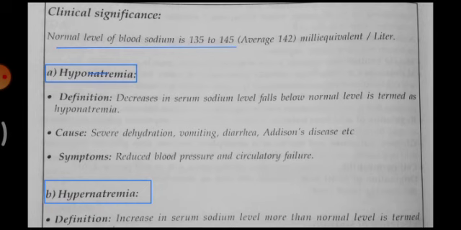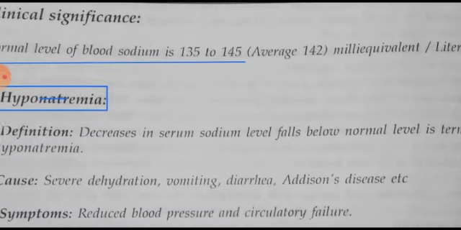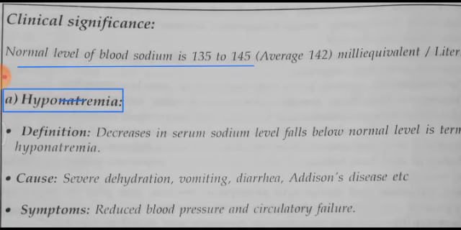Clinical significance: the normal sodium level is 135 to 145 milliequivalents per liter, which is very important. One should know this level. A level below 135 milliequivalents per liter is called hyponatremia, and a concentration in the blood above 145 milliequivalents per liter is called hypernatremia.